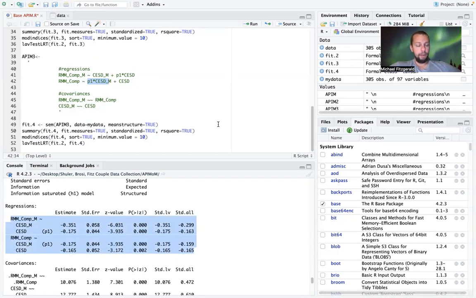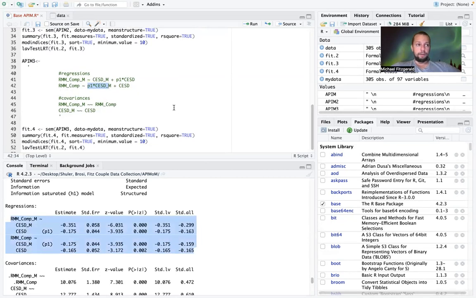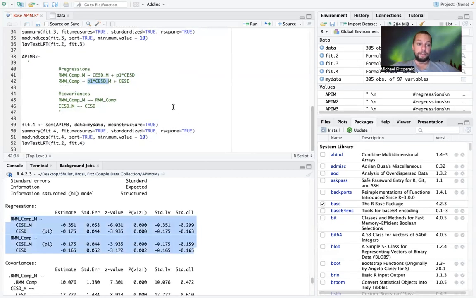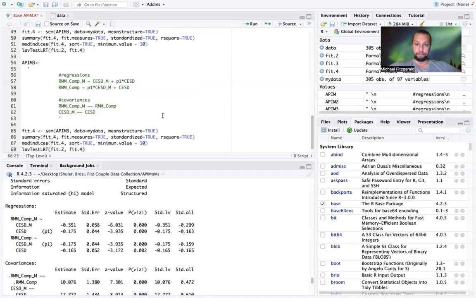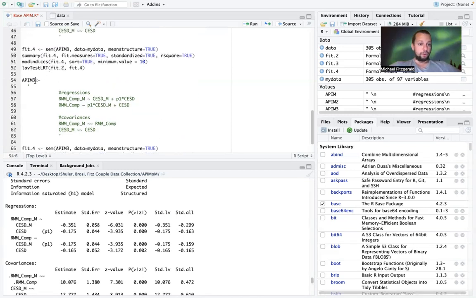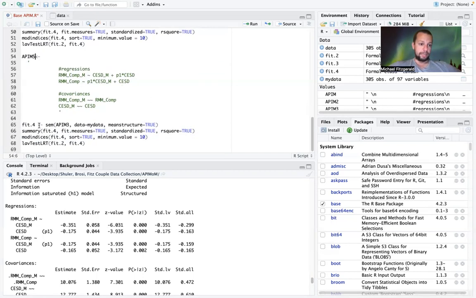So one of the unique patterns that we saw in the first model that we are going to test in our final model right here is that we found evidence for a potential domination pattern. And so what we are going to test now is to constrain the actor effect to be statistically the same as the partner effect from male depression to male relationship mindfulness and female relationship mindfulness, respectively.